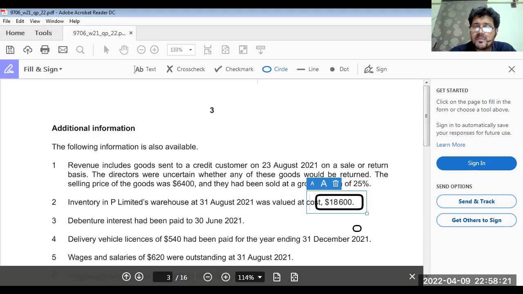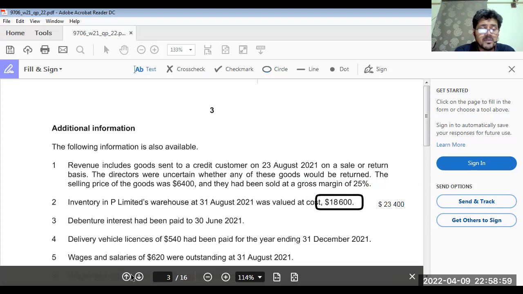So it means 75% is the cost. So 6,400 multiply by 75%, that is 4,800. So we have to change the amount of closing inventory: 18,600 plus 4,800. So closing inventory would be reported as 23,400. Got my point clear?